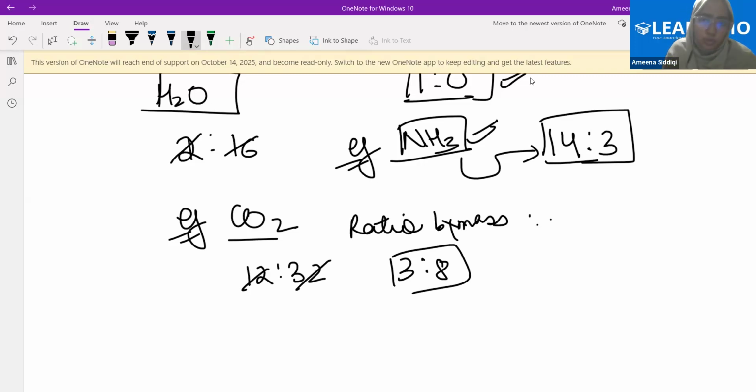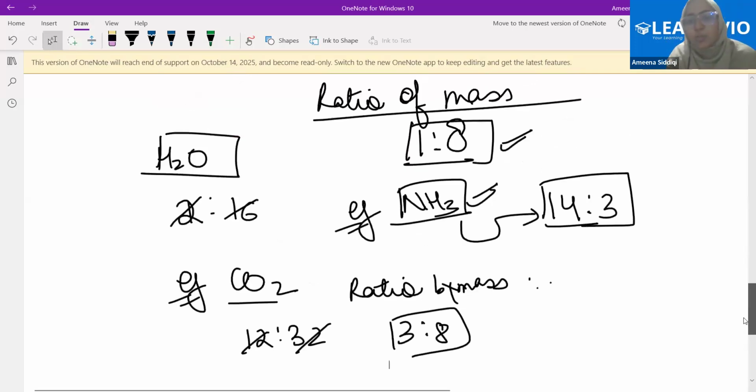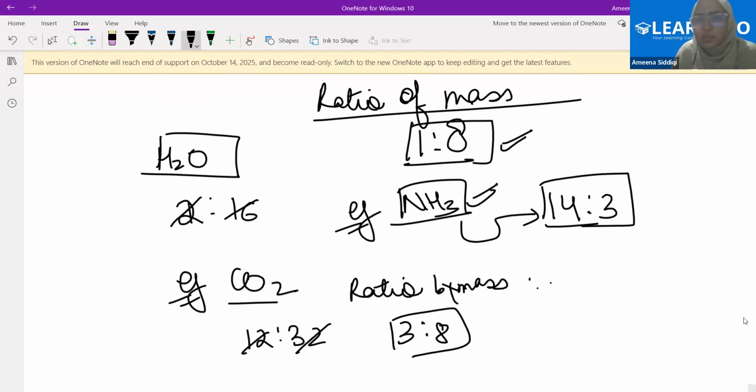So the point is, if I'm talking about water, whatever the source of water is, whatever the source of its constituting elements is, I will get the water as H2O. And for each 9 grams of water, I will have one part of hydrogen and the rest 8 parts of oxygen. Why? Because I have the ratio as 1:8. So for every 9 grams of water, 1 gram is hydrogen, the rest 8 grams is oxygen.